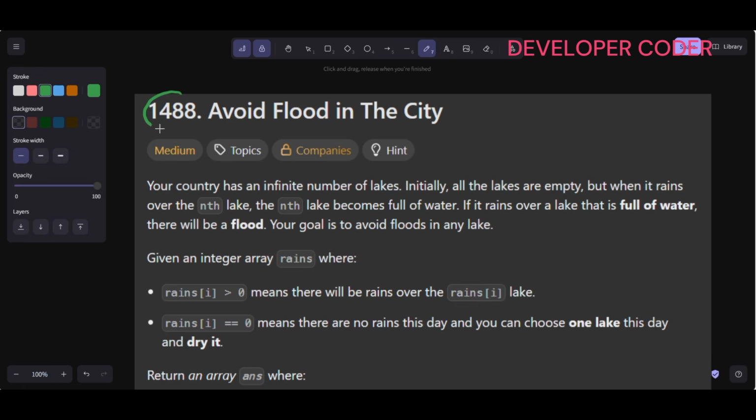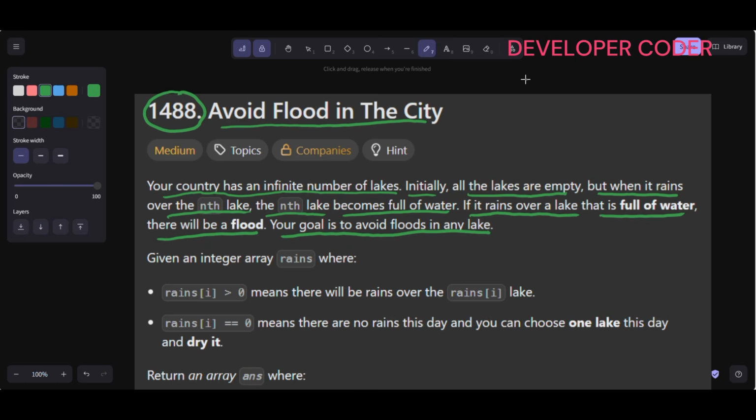Problem number 1488, Avoid Flood in the City. So let's read the problem statement. Your country has an infinite number of lakes. Initially, all the lakes are empty, but when it rains over the nth lake, it becomes full of water, right? And if it rains over a lake that is full of water already, then there will be a flood, right? So your goal is to avoid floods in any lake, right?